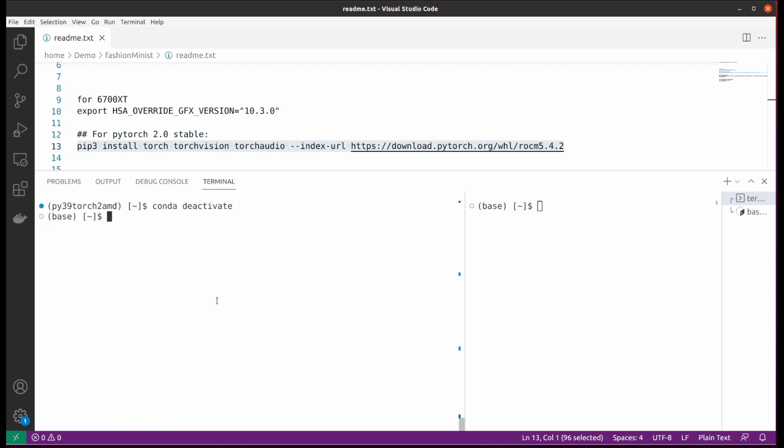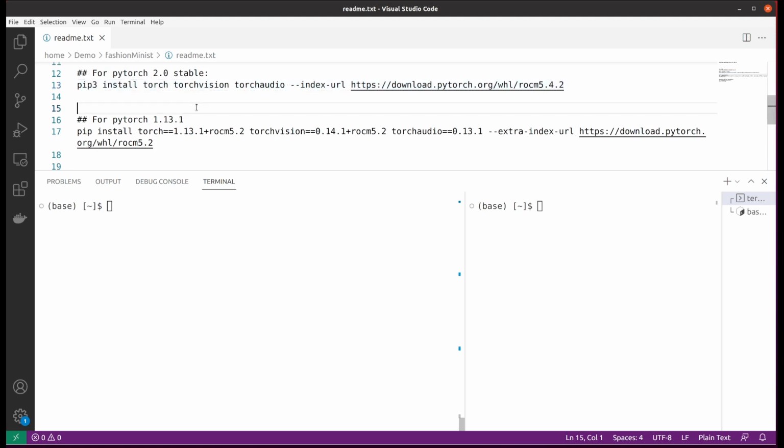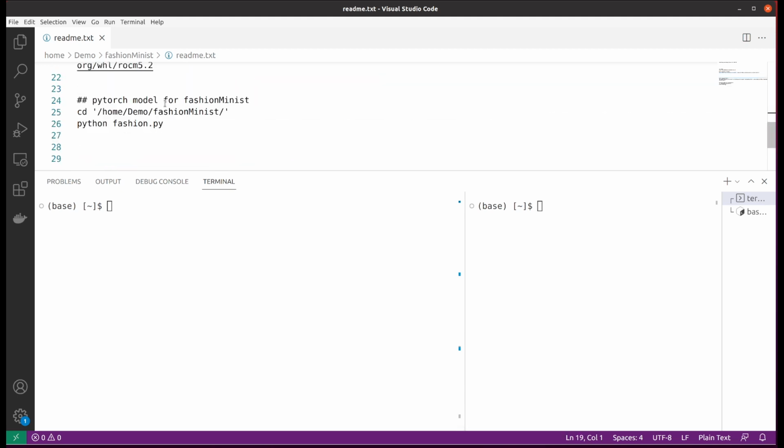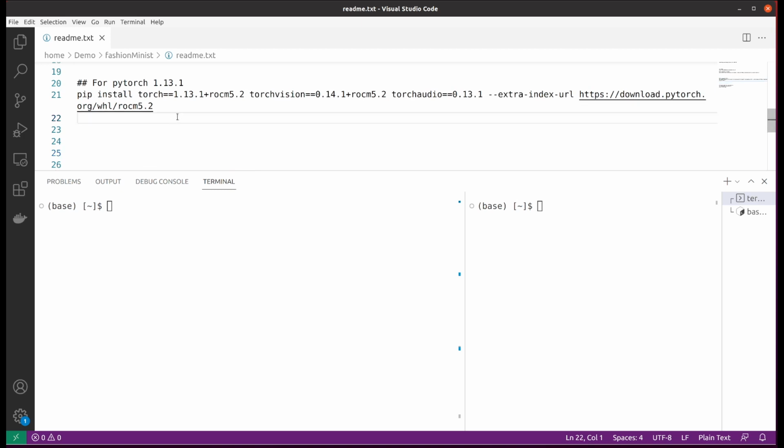Next I will talk about how to install the PyTorch 1.13 version. It's also very similar.